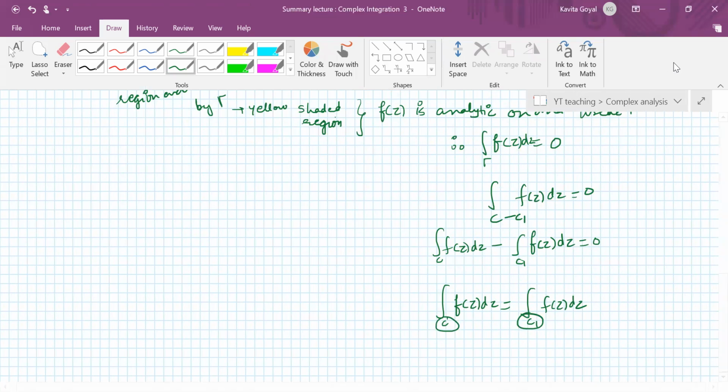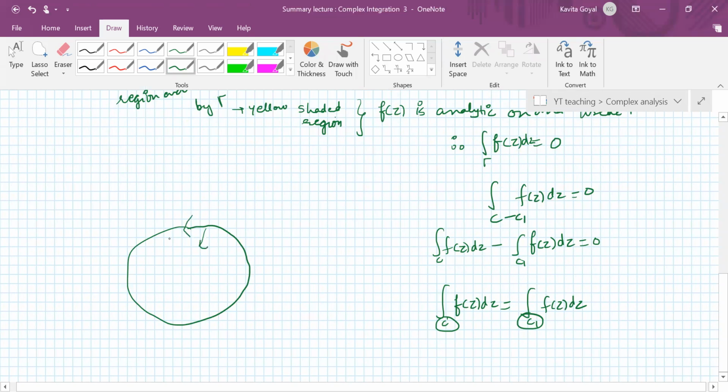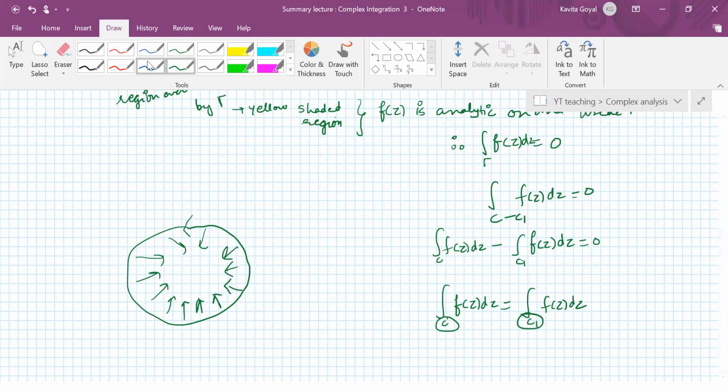It means that you can always bring your integral down to another curve. Suppose you want to take the integral along this curve, you can keep on shrinking it until you reach a point at which the function is not analytic.